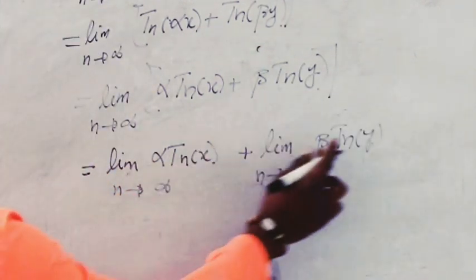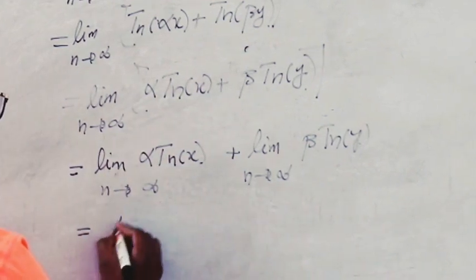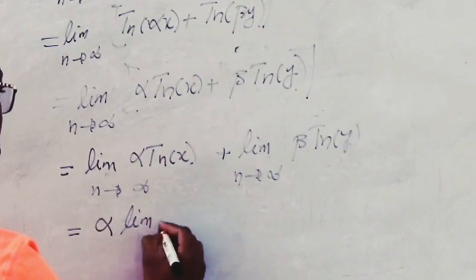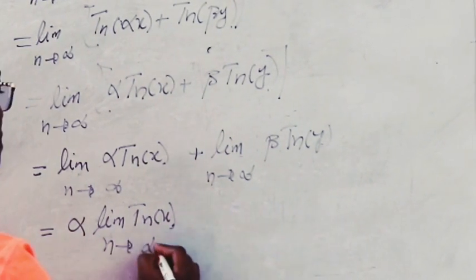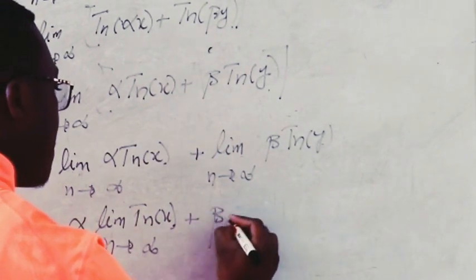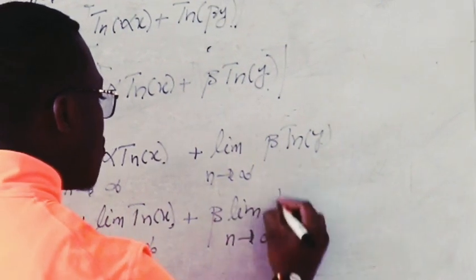Since alpha and beta are scalars, we can take them outside the limit, and we have alpha limit Tn x plus beta limit Tn y.